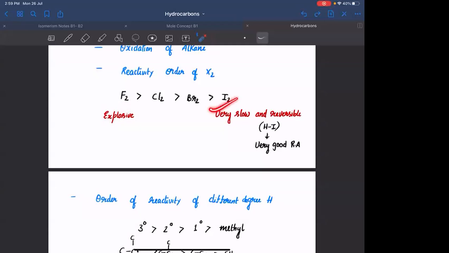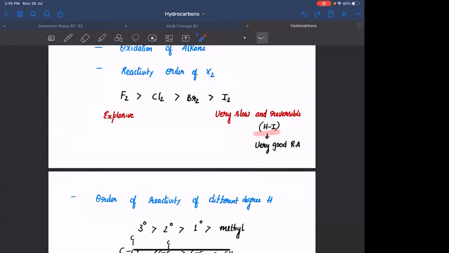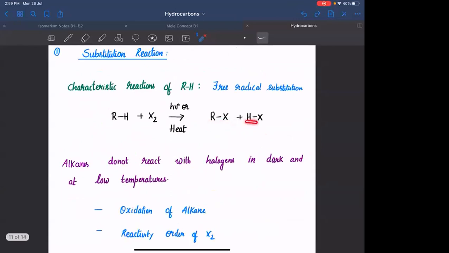Okay. Iodine के साथ the reaction is very very slow because its electronegativity is very less. I free radical जब बनेगा वो उतना ज़्यादा electronegative नहीं है, so उतना ज़्यादा unstable नहीं है relatively. Okay. Moreover, its size is more. If its size is more, it is relatively stable only. Hence, it is not so reactive. इसलिए the reaction will be very slow, but the reaction becomes reversible. The reason for reversibility is due to formation of HI, which is a strong reducing agent. HI will combine back with the formed RX. HI plus RX will give you RH. Okay. Hence, the productivity decreases. Clear?